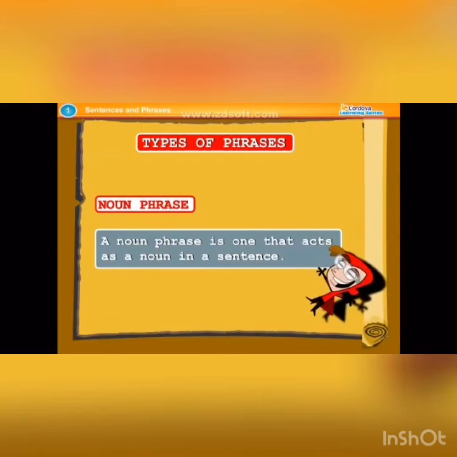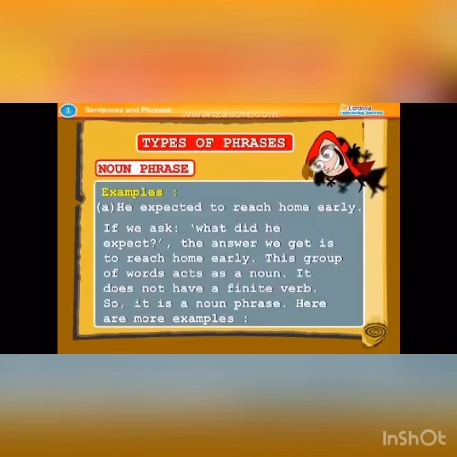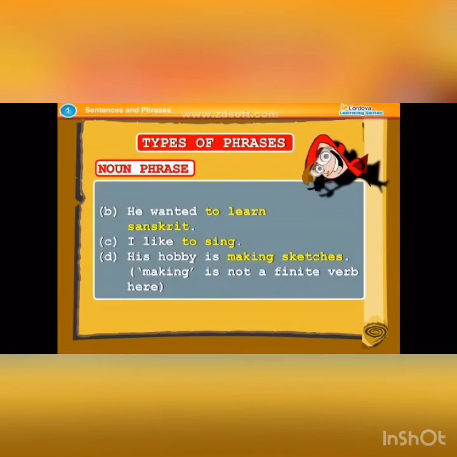Noun phrase. A noun phrase is one that acts as a noun in a sentence. Example: He expected to reach home early. If we ask, what did he expect? The answer we get is, to reach home early. This group of words acts as a noun. It does not have a finite verb, so it is a noun phrase. Here are more examples. He wanted to learn Sanskrit. I like to sing. His hobby is making sketches. Making is not a finite verb here.